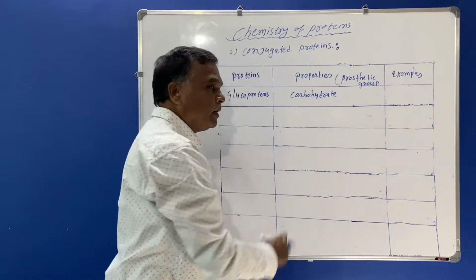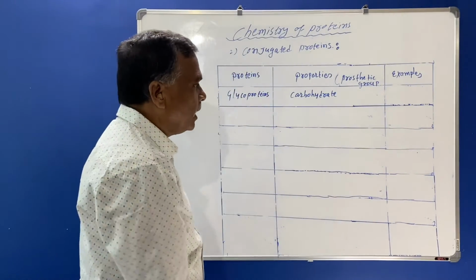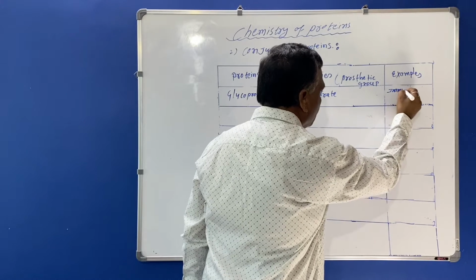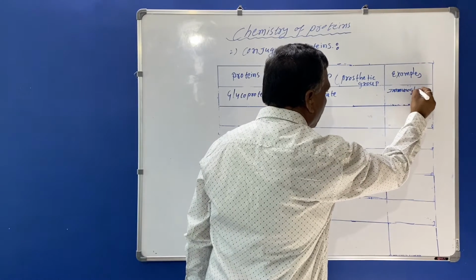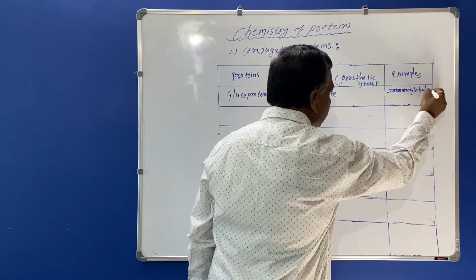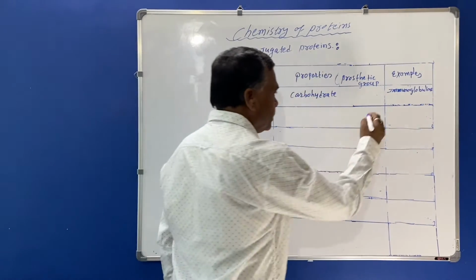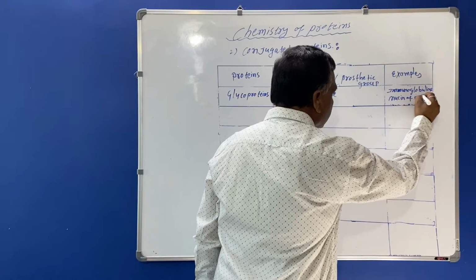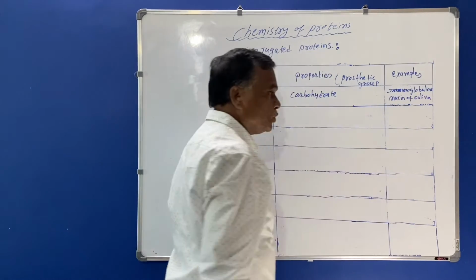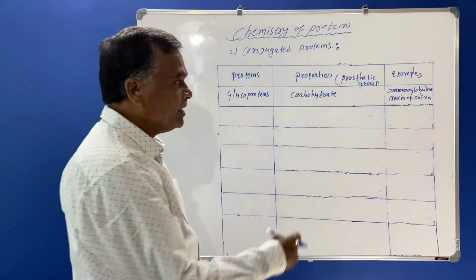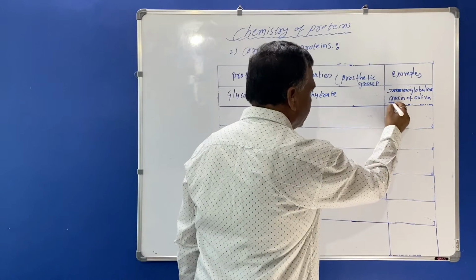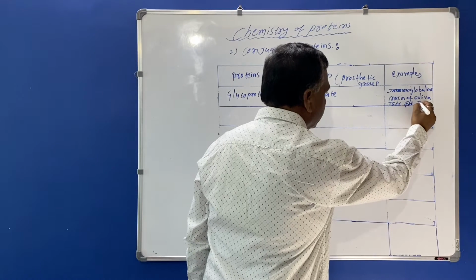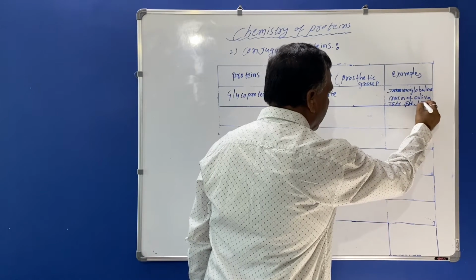Here the carbohydrate will be the prosthetic group, and the examples are immunoglobulins, then mucin of saliva, TSH, FSH, then LH.